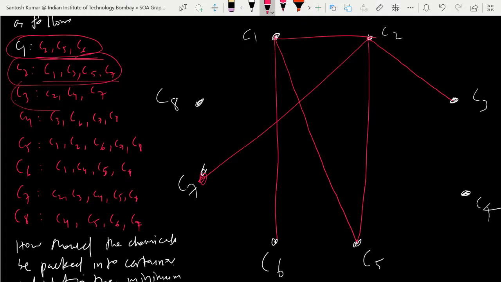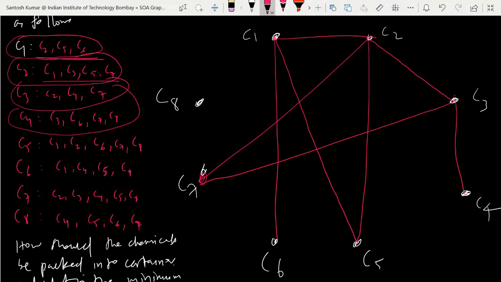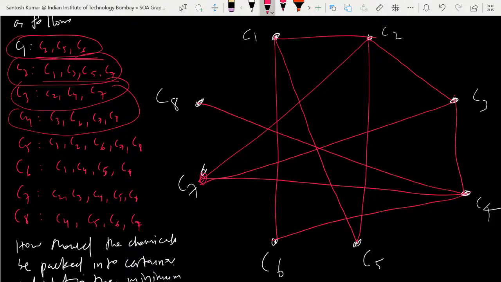For C3: C2, C4, C7. For C4: 3, 6, 7, 8. For C5: 1, 2, 6, 7, 8.